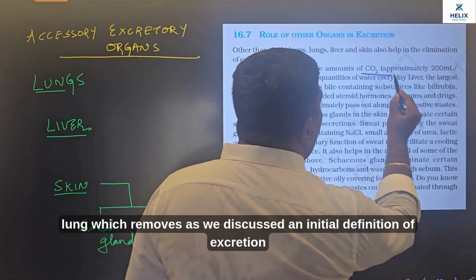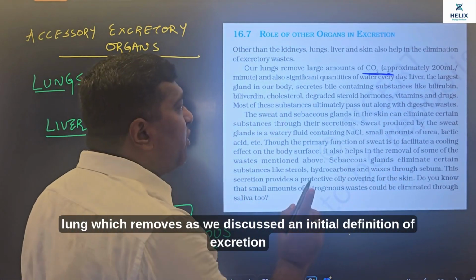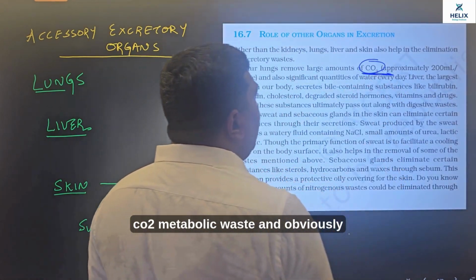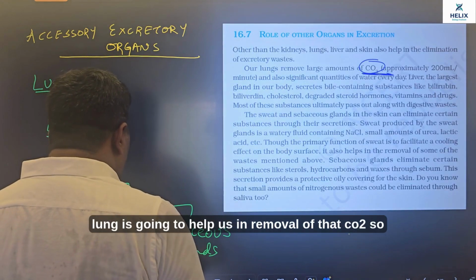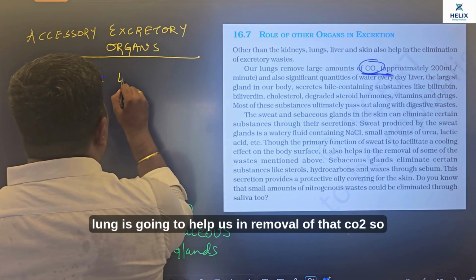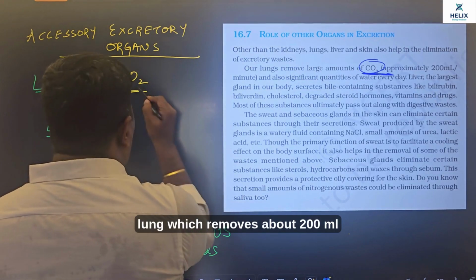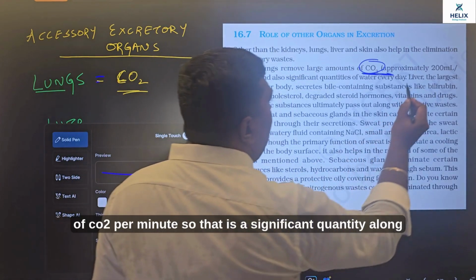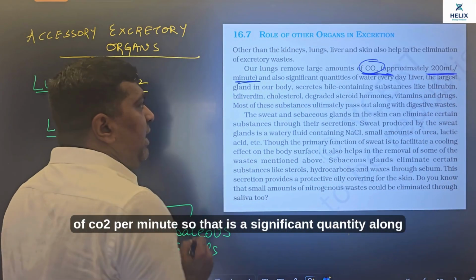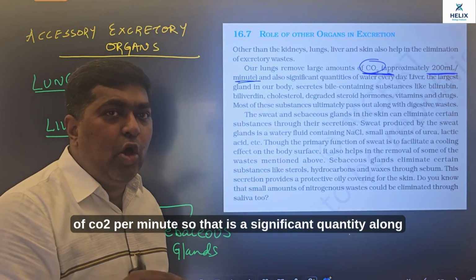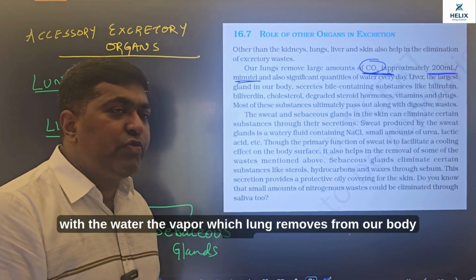The lung removes, as we discussed in the initial definition of excretion, CO2, which is also a metabolic waste, and obviously the lung is going to help us in removal of that CO2. The lung removes about 200 ml of CO2 per minute, which is a significant quantity, along with the water vapor which the lung removes from our body.